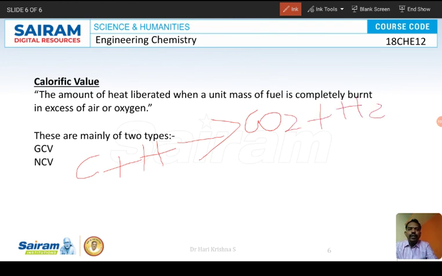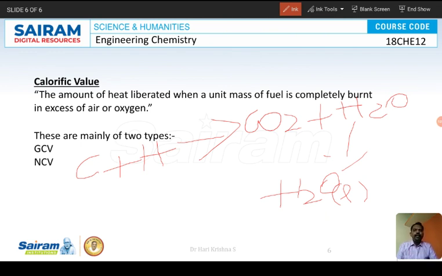So the products are cooled to room temperature. Carbon dioxide cannot be cooled to room temperature, so the product water will be cooled. Water in gaseous form will be cooled to liquid water. When it is cooled to liquid water, what happens? 587 calories of heat will be liberated. So that heat also will be considered.